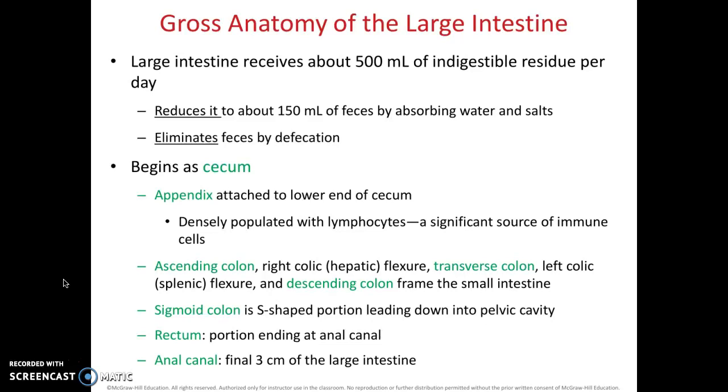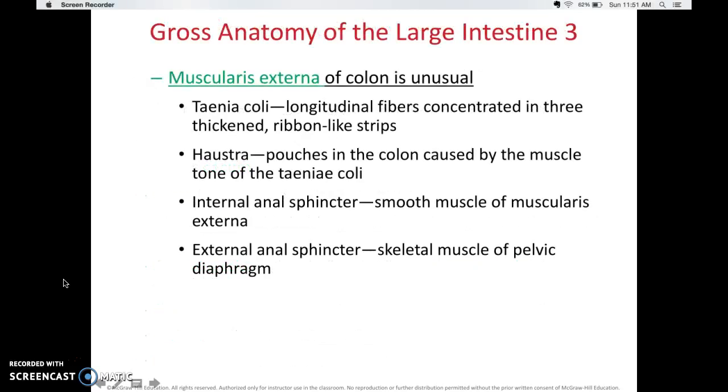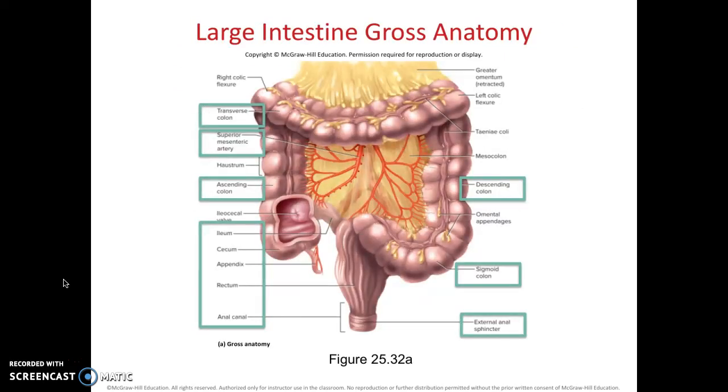So the large intestine is divided into the ascending colon, the transverse colon, and the descending colon. There's then the sigmoid colon, the rectum, and the anal canal. The muscularis externa of the colon is unusual, and this is because of the taenia coli, the haustra, and the internal and external anal sphincters. So I want you to know all of these parts.